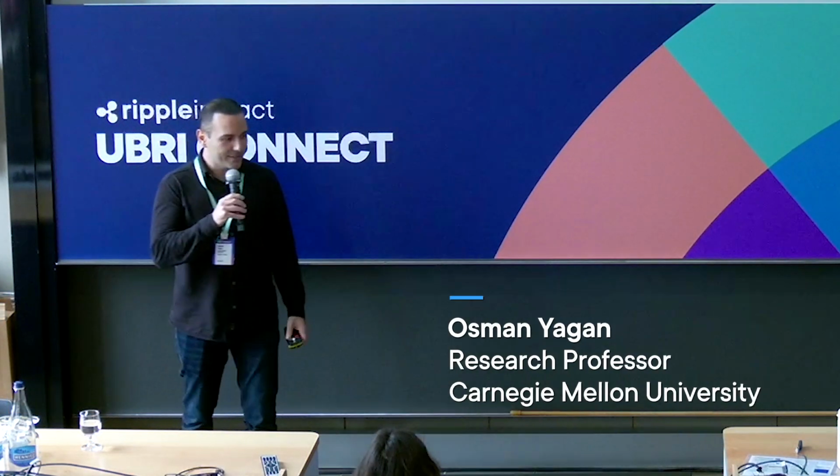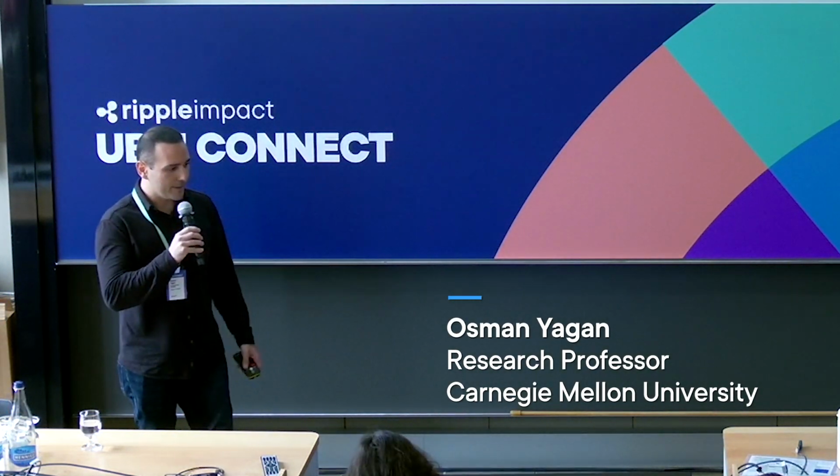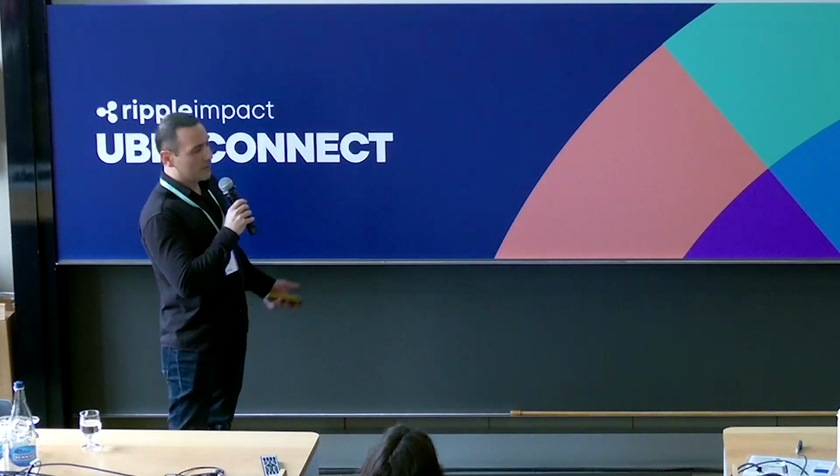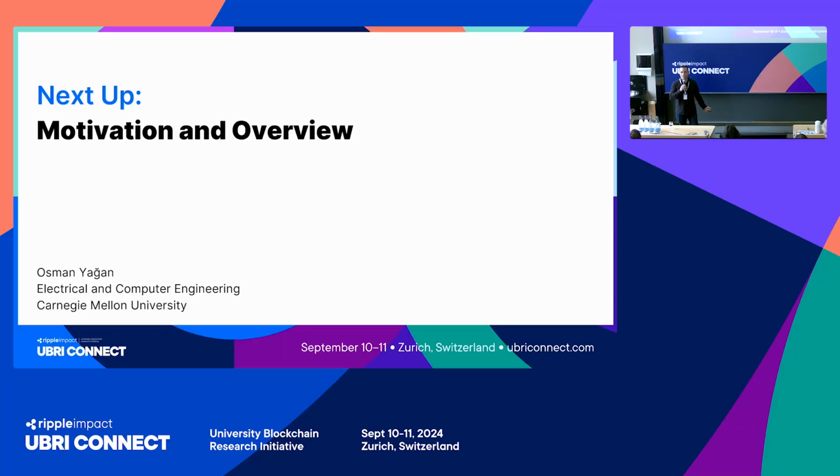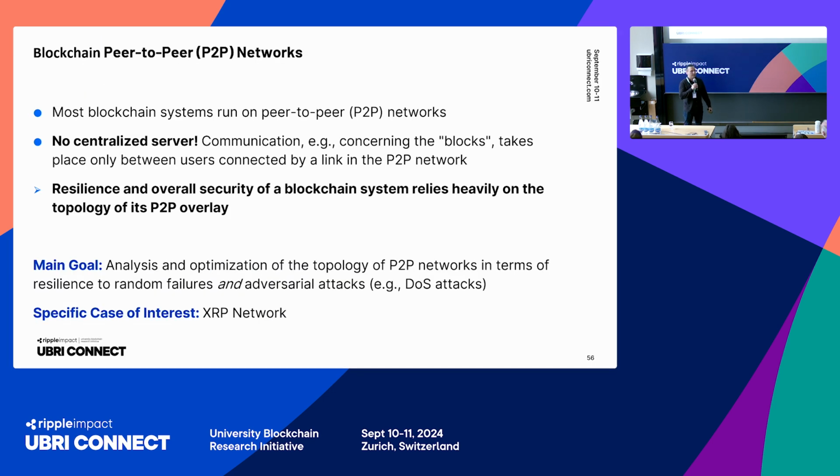For still staying, I guess, for this last talk of this particular session. So today I will be talking about the peer-to-peer overlay of blockchain systems, and in particular the XRP ledger, and what kind of things we can say about its resilience to adversarial attacks. And towards the end, I will also try to give some ideas on perhaps improving the resilience.